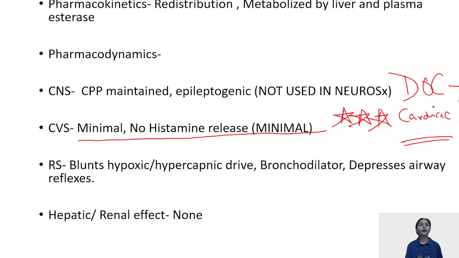Talking about CNS, the cerebral perfusion pressure is maintained, but it is known for its epileptogenic and myoclonus properties and is not used in neurosurgery cases. When we talk about neurosurgery, the two drugs which are mostly used are thiopentone and propofol. Etomidate is not preferred.